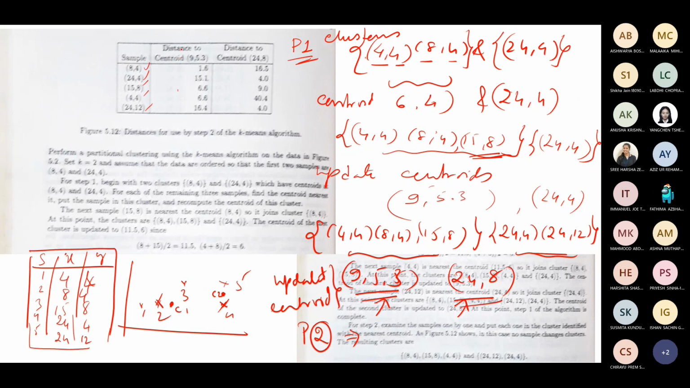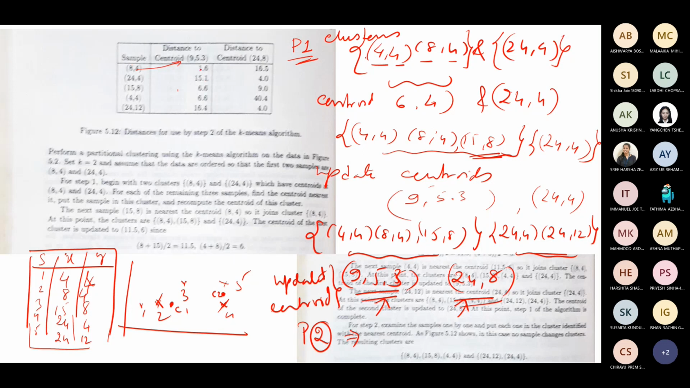You can make a table of distance to centroid 9, 5.3 and distance to centroid 24, 8. You can check whether each sample is close to it, or find the nearest centroid for each sample. I think Euclidean distance is calculated in this table, but we are working with city block. You can follow city block throughout if you are doing that. But just understand, I'm telling you here that 8, 4 is close to the 9, 5.3 centroid because this distance is smaller. It indicates that this is close to this.